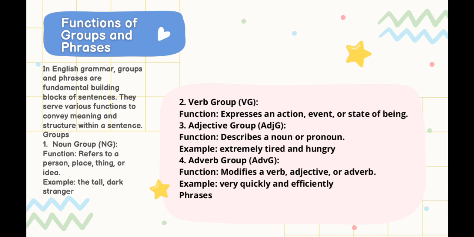Three is adjective group. The function is to describe a noun or pronoun. For example, extremely tired and hungry. Four is adverb group. The function is to modify a verb, adjective, or adverb. For example, very quickly and efficiently.